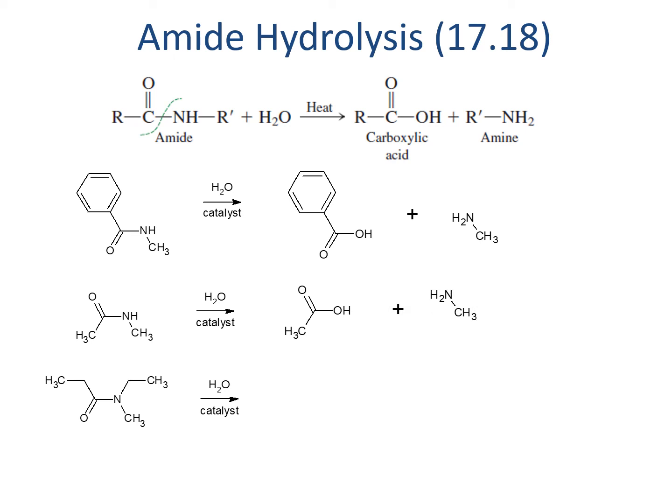There are two carbons up to and including the carbonyl in the second reaction, and these same two carbons become the carboxylic acid. On the other side, there's only one carbon connected to the nitrogen, and it stays connected to that nitrogen, becoming the amine. In the final reaction, the three carbons on the carbonyl side become the three-carbon carboxylic acid. The methyl and ethyl chain on the other side of the nitrogen remain on the nitrogen when it separates as an amine.